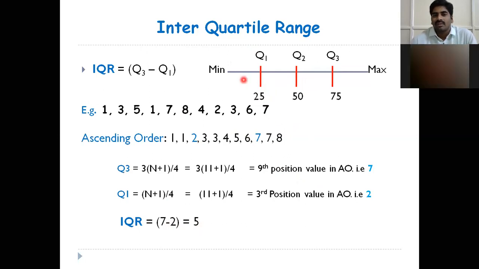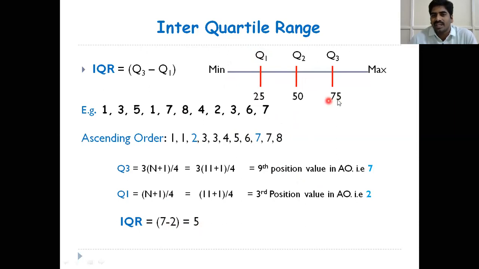See here, we are not considering all the observations. We are considering only the Q1 position, the 25th position, and the 75th position, that is Q1 and Q3. Suppose the data contains an outlier: while arranging the data in ascending order, outliers will go to the end or the beginning. So we consider only the 25th and 75th positions, and we take this difference, so the interquartile range is not affected by outliers. If data contains outliers, the appropriate measure of dispersion is the interquartile range.